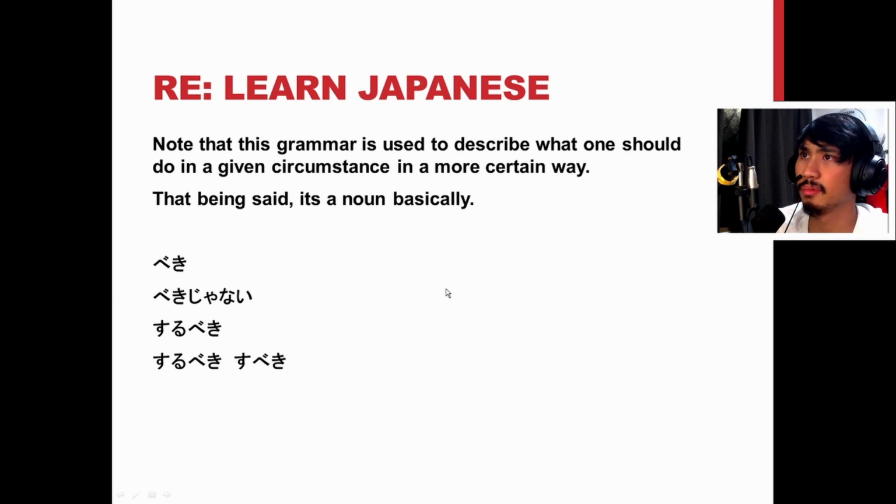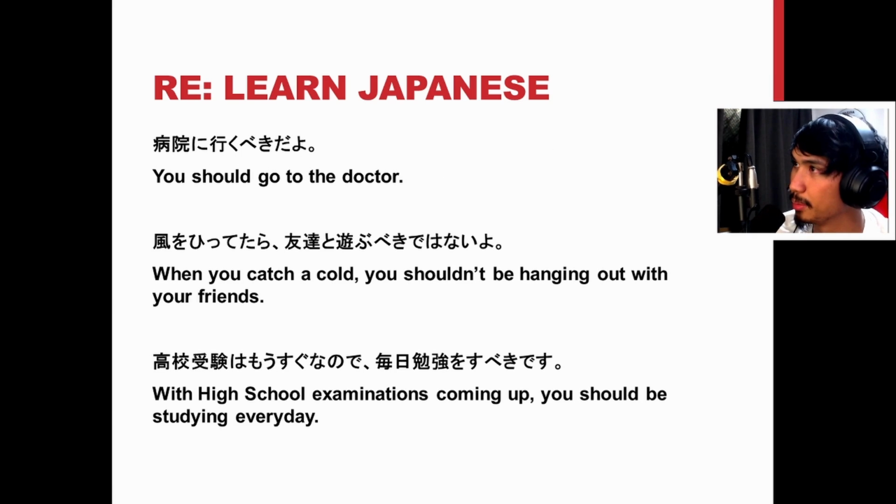Now, the second part, yes, so exactly. This is actually what I said. So beki, beki janai, suru beki turns into subeki. See, these are just conjugations down here. We were just talking about how it's a more stern kind of conjugation. That being said, it is basically a noun, so you can conjugate it to beki janai, suru beki, and then suru beki turns into subeki, right? That's just a special thing, subeki, but basically just a noun, okay? So again, 病院に行くべきだよ. You should go to the doctor, right?